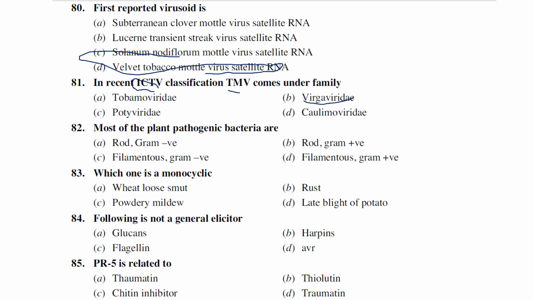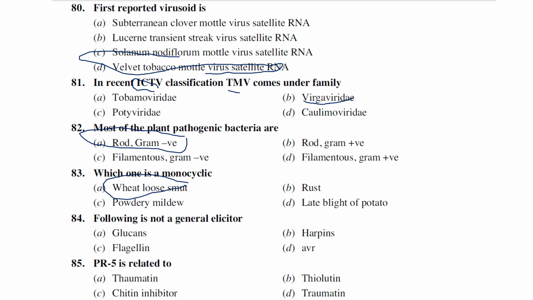Most of the plant pathogenic bacteria are rod gram negative, rod gram positive, filamentous gram negative. Most of the plant pathogenic bacteria are rod shaped gram negative bacteria. Okay, which one is a monocyclic? Wheat loose smut, rust, powdery mildew. Okay, wheat loose smut is generally considered as monocyclic.